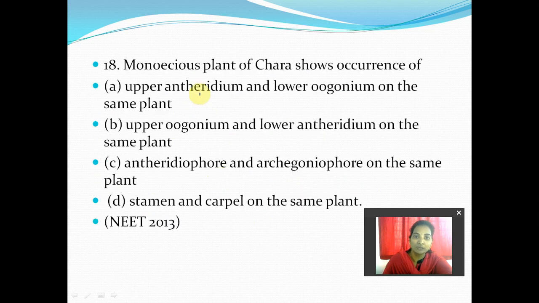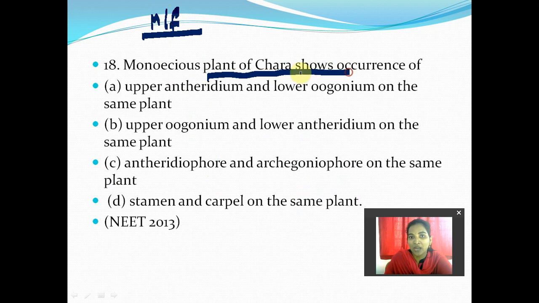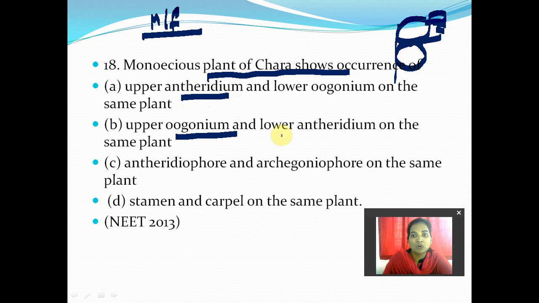Next, the 18th question. Monoecious means that in the same plant both male and female gametes will be present. So the monoecious plant of Chara shows occurrence of what? This is very important and present in your textbook: what is present on the upper part and what is present on the lower part. Is it upper antheridium and lower oogonium on the same plant? No. It is upper oogonium and lower antheridium on the same plant. The perfect answer is B: upper oogonium, that is female, and lower antheridium, that is male, on the same plant. This question was asked in NEET 2013.